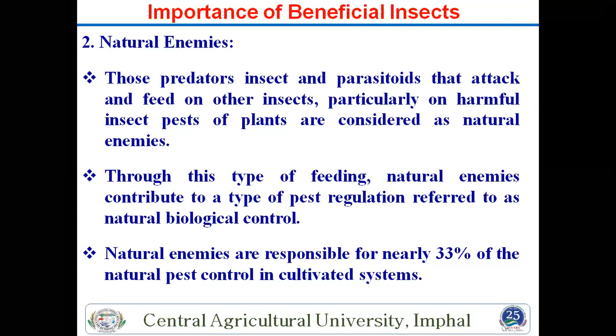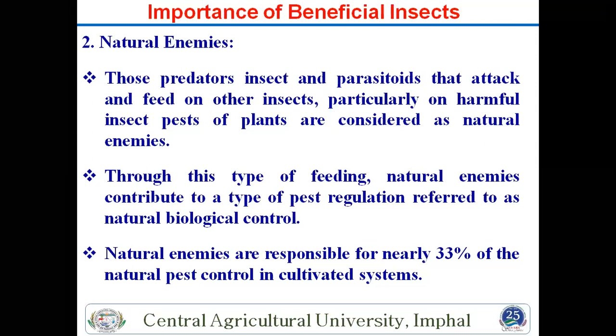An important parasitoid is Trichogramma, with many species like Trichogramma japonicum and Trichogramma chilonis. Then there are Bracon hebetor, Bracon brevicornis and others. Many species of parasitoids control insects.